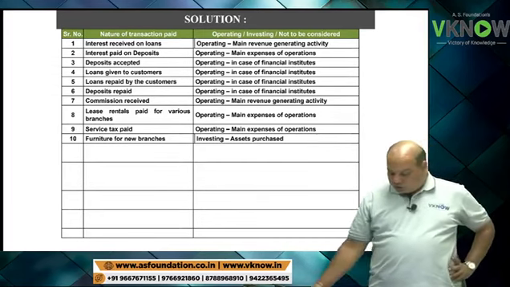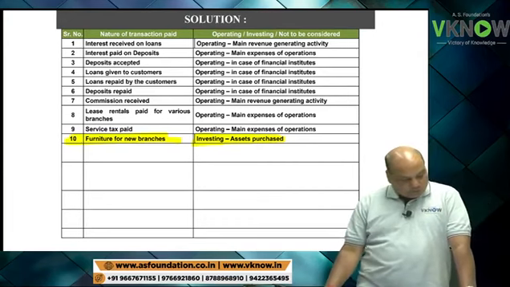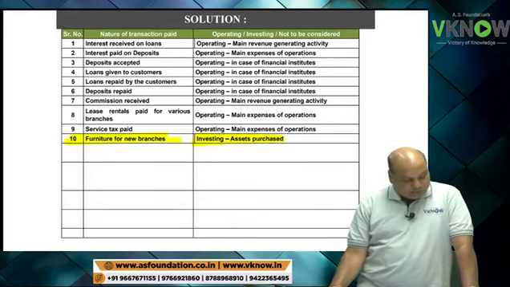Oh my God, after 9 points, finally we got one example of investing activity of a bank. Furniture purchased, number 10, write down, investing. What about 11? Implementation of upgraded banking software, the answer is again investing. It is an intangible asset purchased. Purchase of intangible asset is also investing activity.